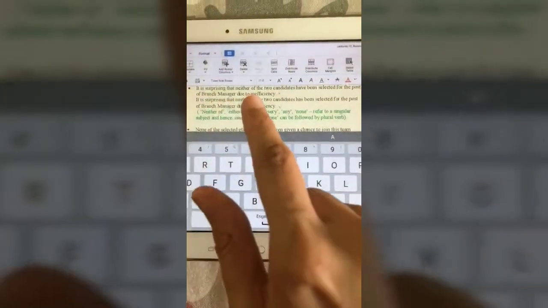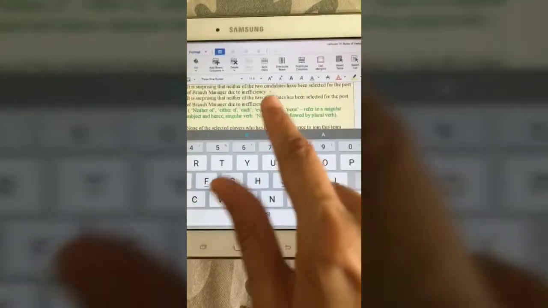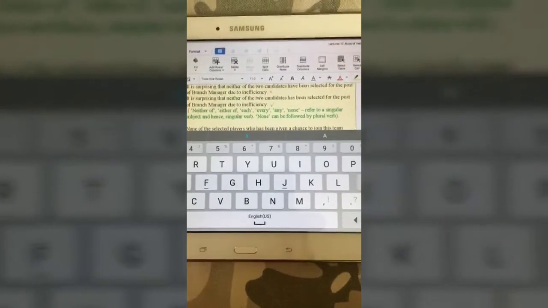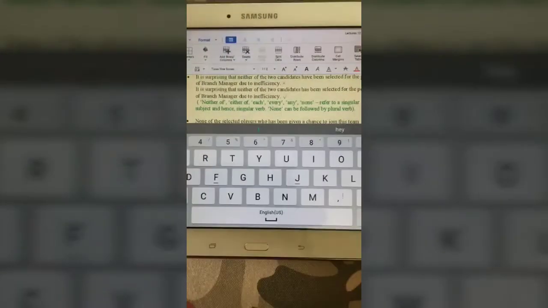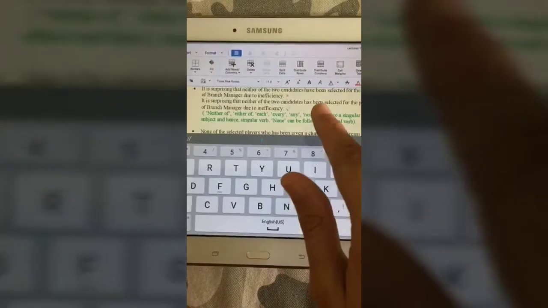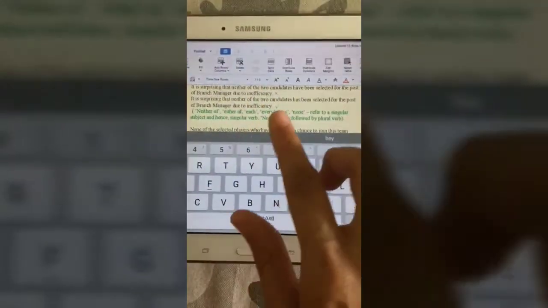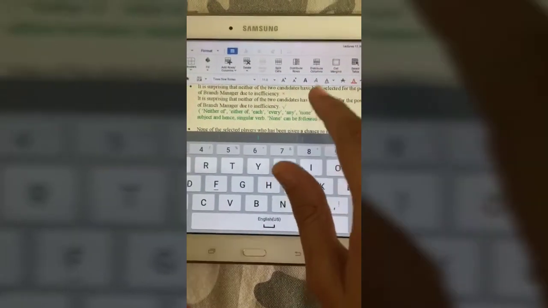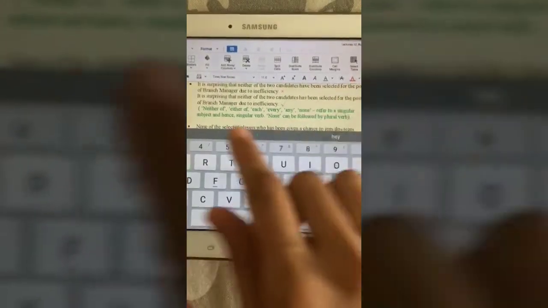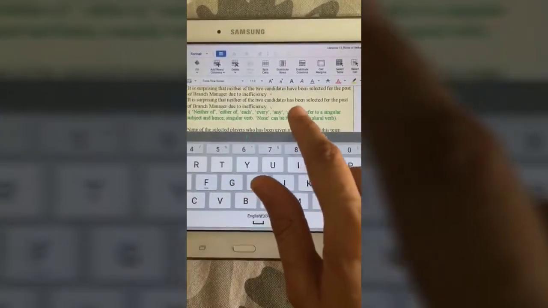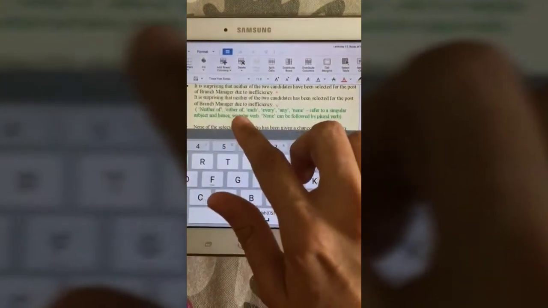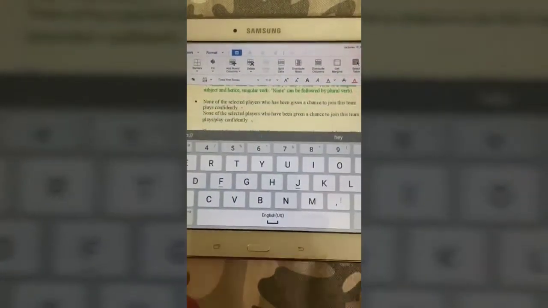Okay. It is surprising that neither of the two candidates, that means not candidate number 1 and not candidate number 2, have been selected for the post of branch manager due to inefficiency. So as per this rule, the verb should be in the singular because neither of refers to a singular subject. So the verb has to be has instead of have. Okay, got it? So it is surprising that neither of the two candidates has been selected for the post of branch manager due to inefficiency.